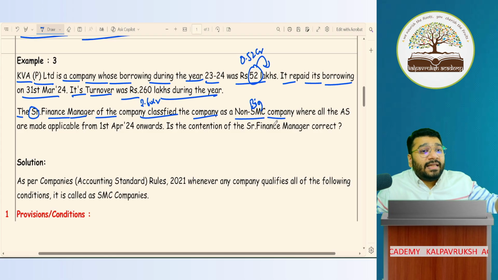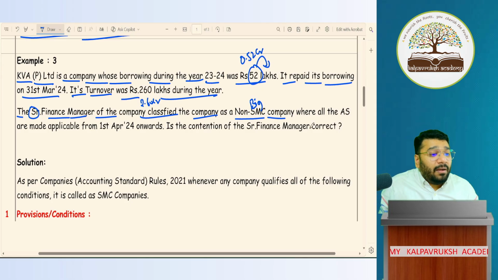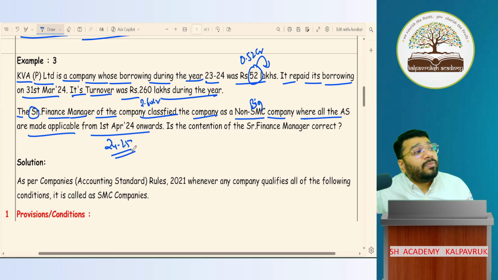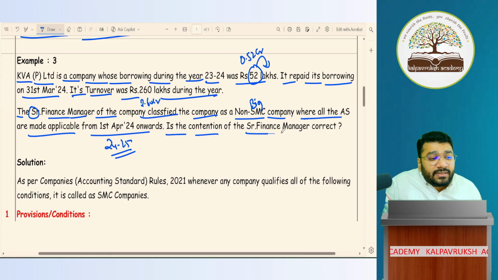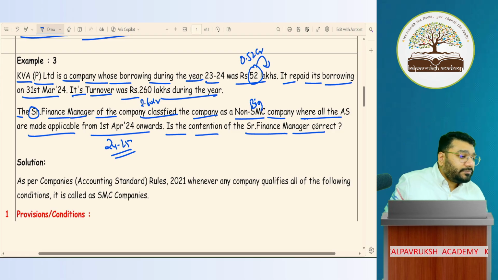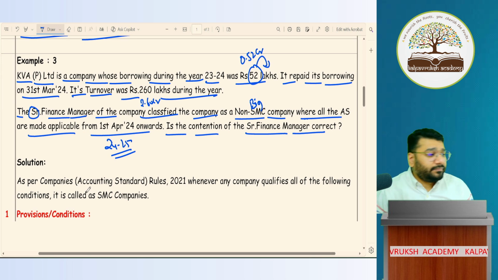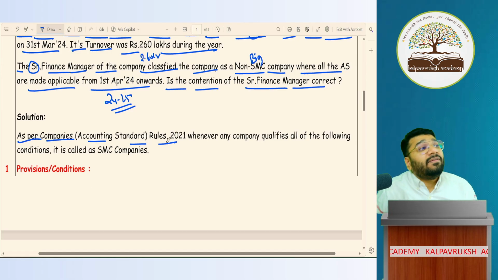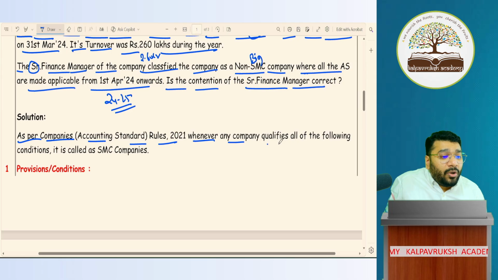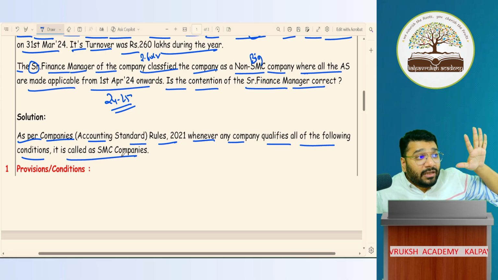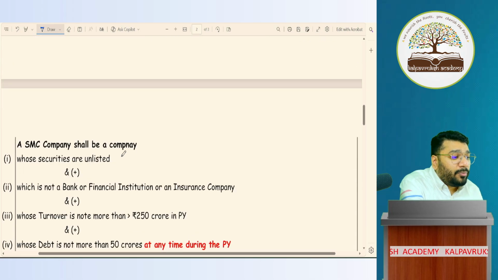So this finance manager is telling that it is a big company and all the AS has to be applicable from 1 April 24 onwards. That is, in the financial year 24-25, all AS has to be applied. Is the contention of the senior finance manager correct? Is he correct? Not correct. Now how do you write this in the exam? As per the Companies Accounting Standard Rules 2021, whenever any company qualifies for all the conditions, it will be called an SMC. If all the 5 conditions are qualified, then it is an SMC. So we write down the provision.